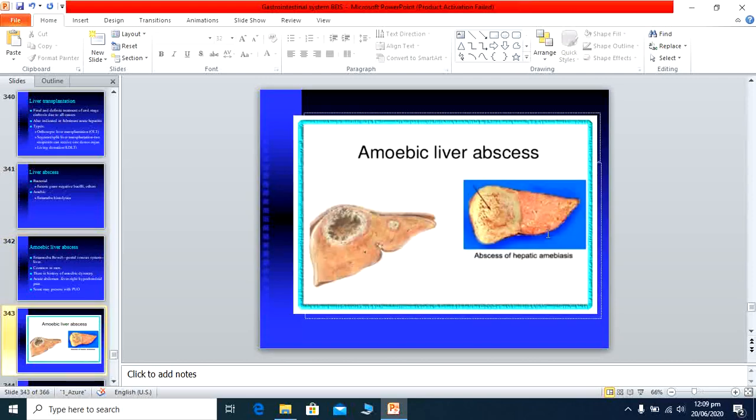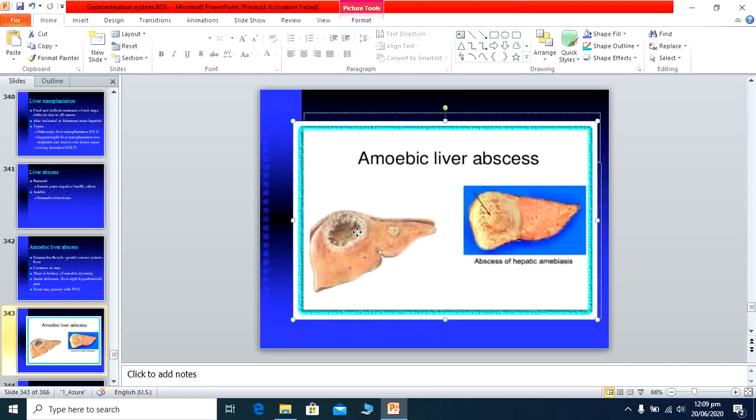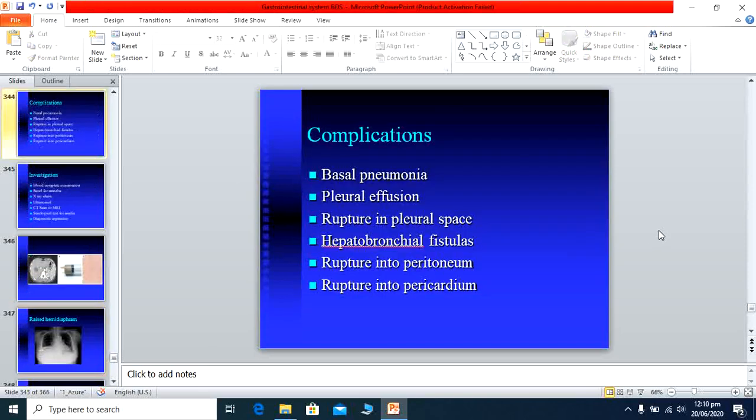Here is the picture. Here is the abscess formation that occurred in the right lobe of the liver, and this is another abscess. This is the hepatic abscess formation. Now we come to the complications: why are we worried about the hepatic abscess?